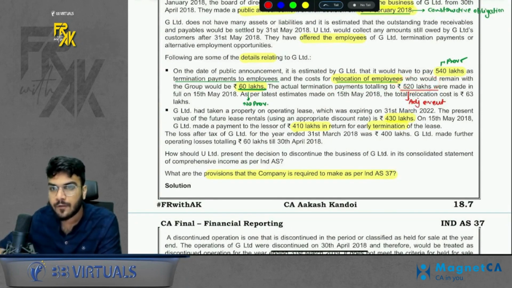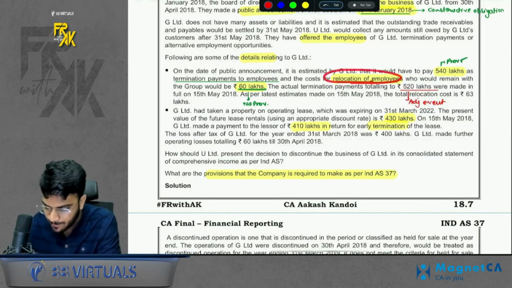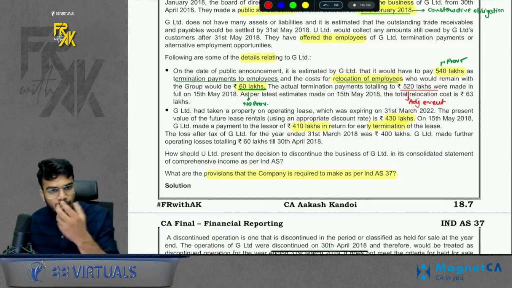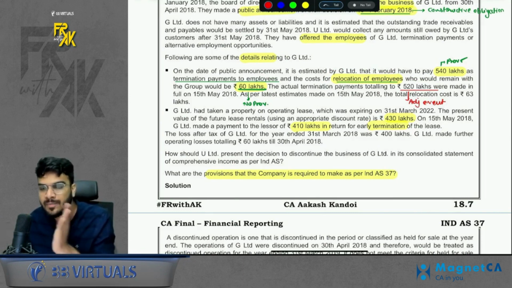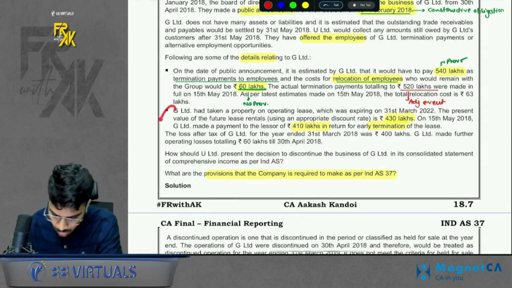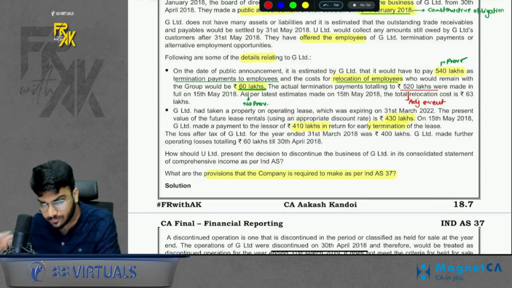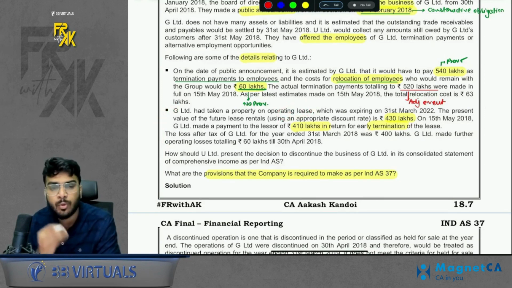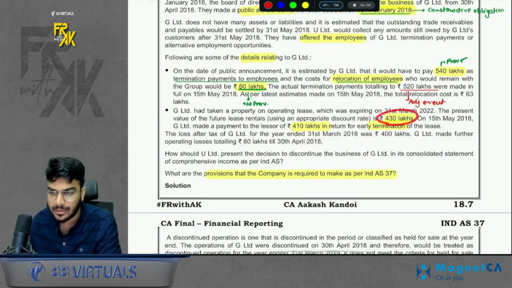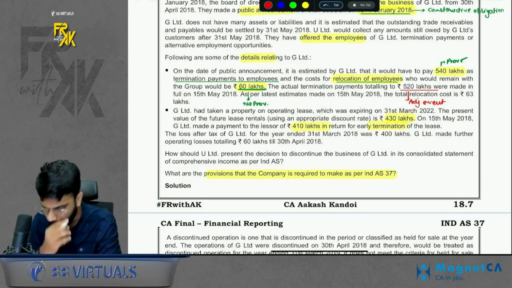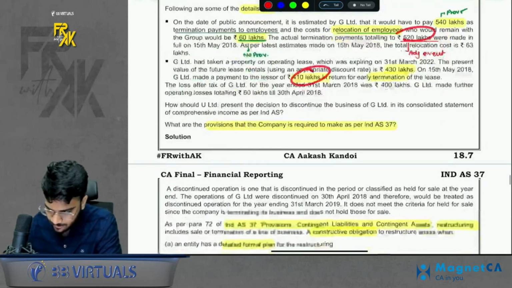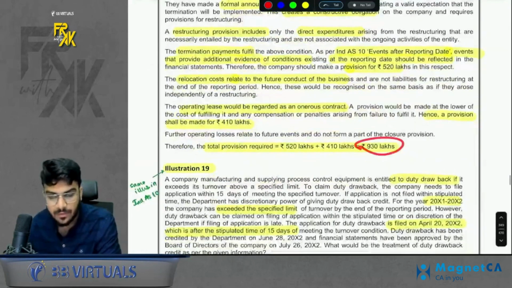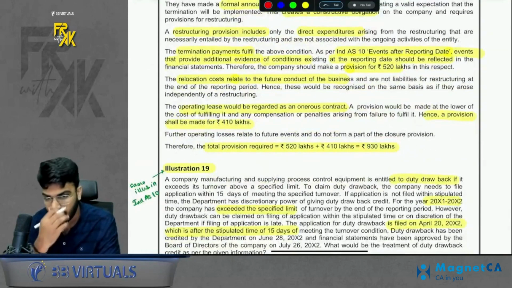Apart from this, we are also making some relocation payments. Relocating means transferring employees from the existing business to a new business. This relates to future conduct of business. Do not consider it in the provision amount. Also, there is an operating lease in the old business, which we have to cancel and make a payment. 430 lakhs was considered in the provision. But the actual payment turned out to be 410. Adjusting event, consider 410. So 520 plus 410 make a provision of 930. Simple. But of course give the relevant theory as well.